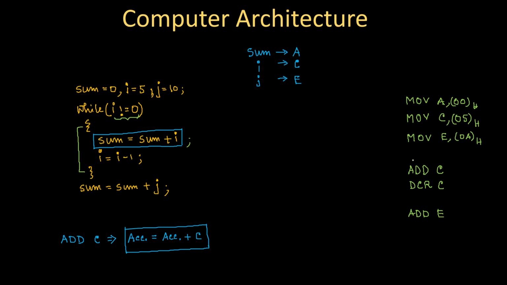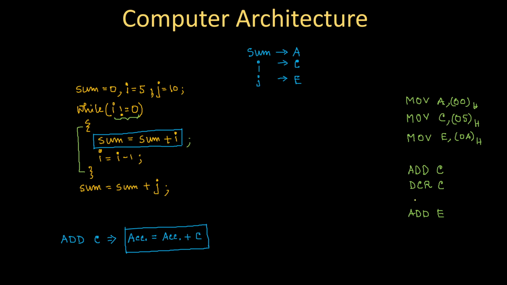Now what about these two statements? Basically, after decrementing C, I will jump directly to the previous statement written over here. This jump doesn't require any permission, right?